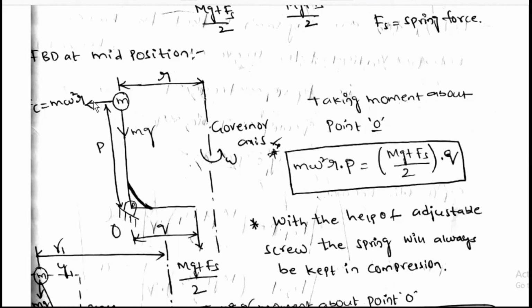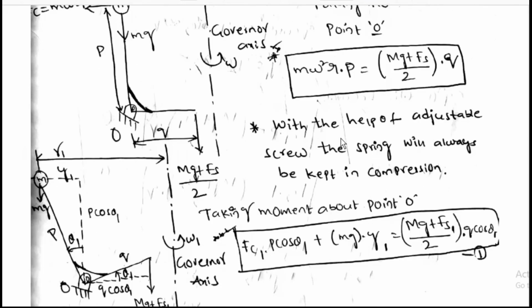This will be m r omega square outside, the centrifugal force. P, Q, mg plus Fs will be downward. Taking moment about point O, m r omega square into P is equal to mg plus Fs by 2 into Q. With the help of the adjustable screw, the spring will always be kept in compression.